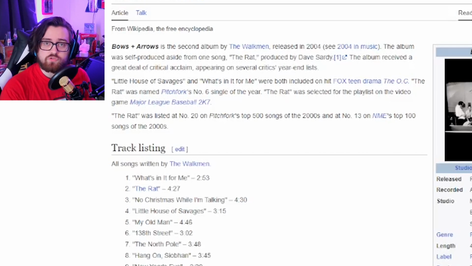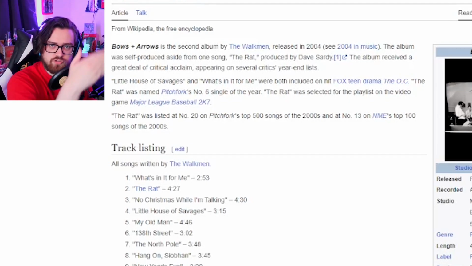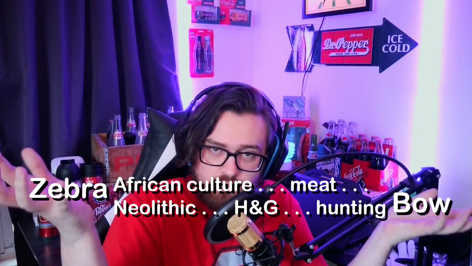So for anyone wondering, I'm gonna go ahead and post the arrows, you know, the transition from dice to iPods, to the iPod here. And then right now we're gonna do the zebra to the bow. I'm just going to place them right on my hands. I hope that's okay. I got to remember that in post. Me, future me, remember to edit that into post.